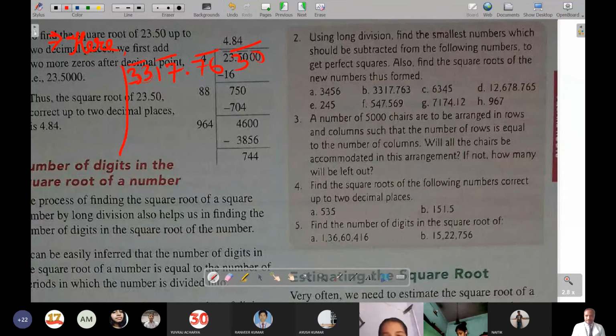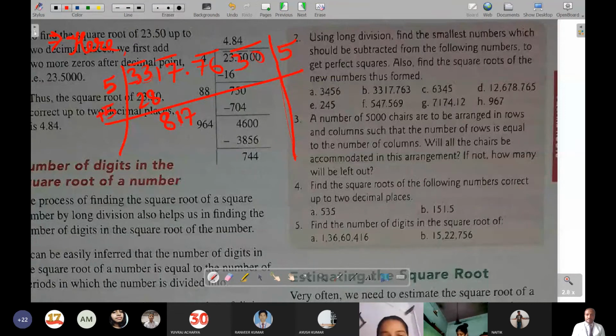Now we will be dividing. With 6, 6 6 are 36, it will become more, so with 5, 5 5 are 25. While subtracting, it will come 8 below, and 17 will come down. Now 5 plus 5, it will become 10.